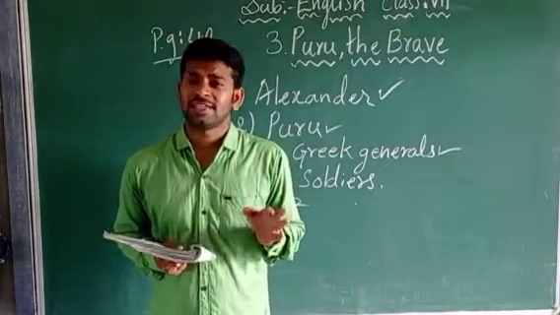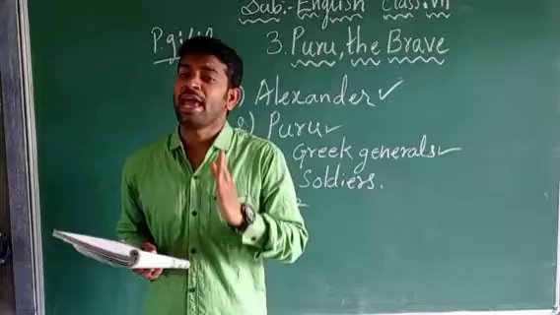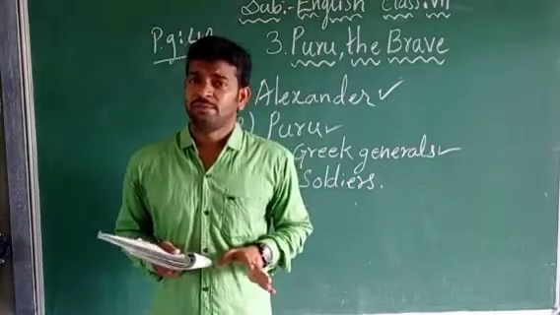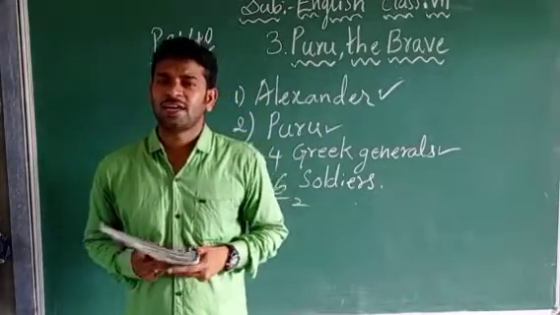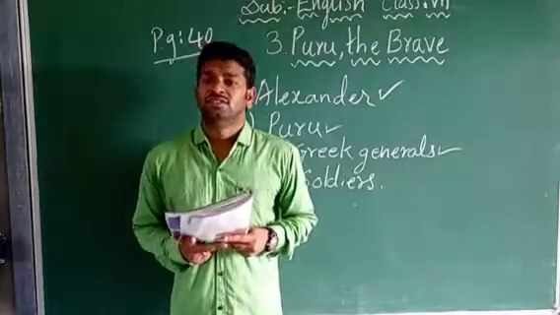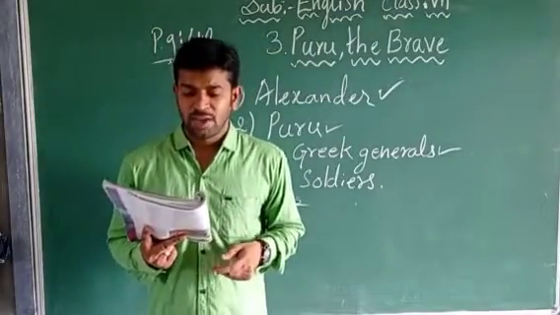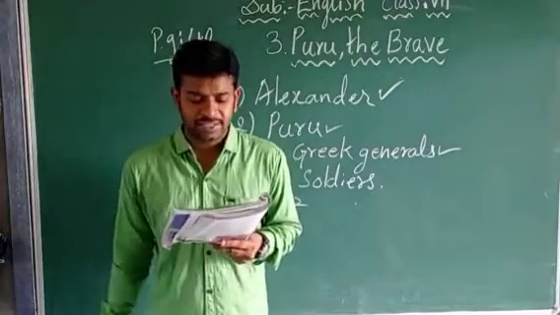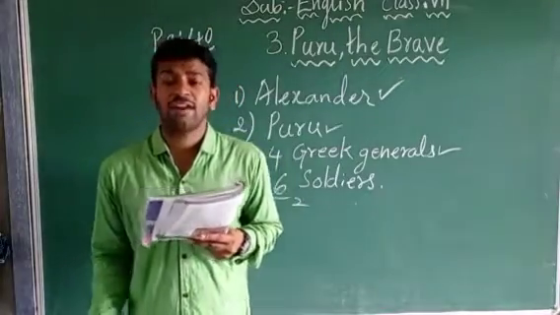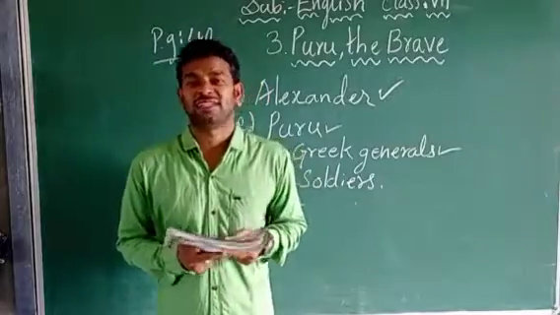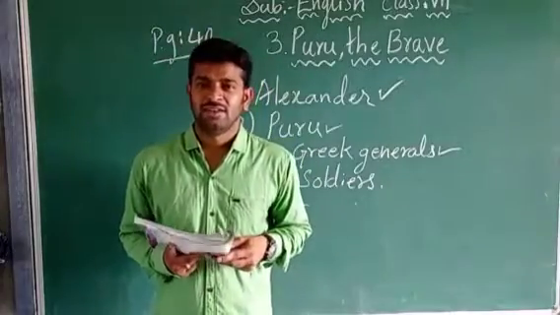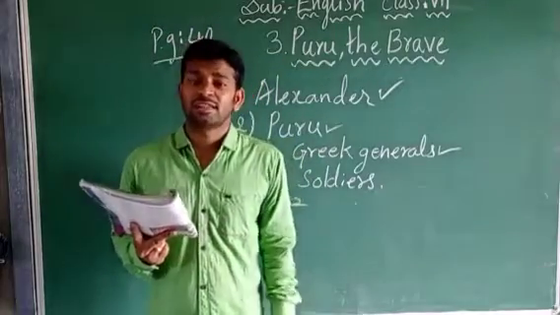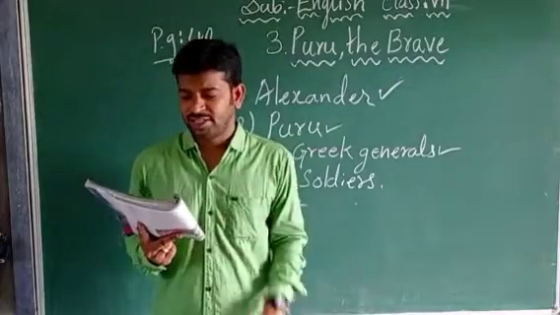The proposal is that Alexander wanted to make Puru his general. Okay, that is his proposal. Puru is telling, I did. Yes, sir, I have rejected it. Why? I refuse to be your vassal. Vassal means one who will listen to the orders of the king. He is called the vassal.